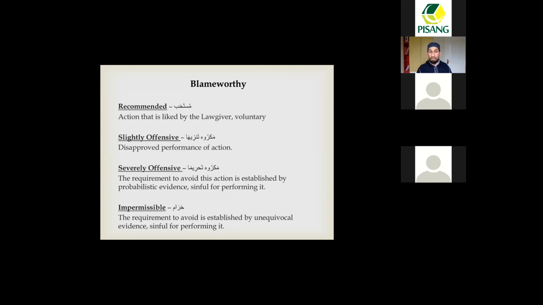And then we have haram, where the requirement to avoid is established by unequivocal evidence, sinful for performing it. So haram is the opposite of what?